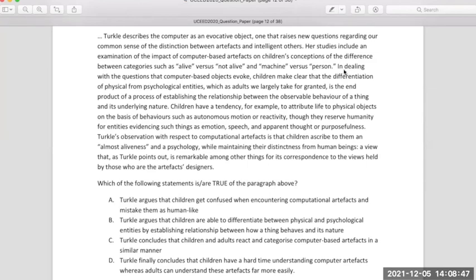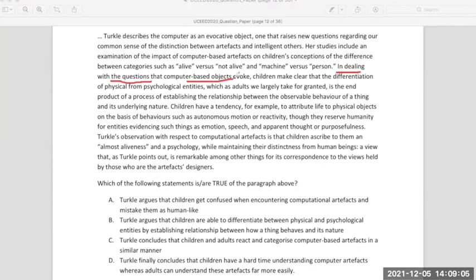Yes, Moni, you're correct. Okay, so I will underline certain things based on what the options are saying.